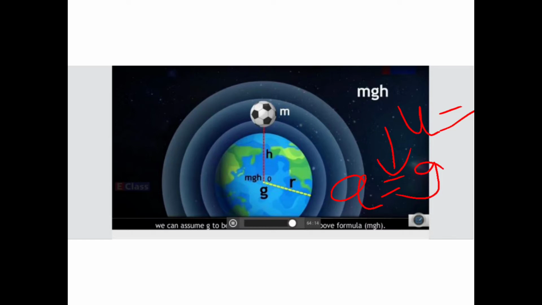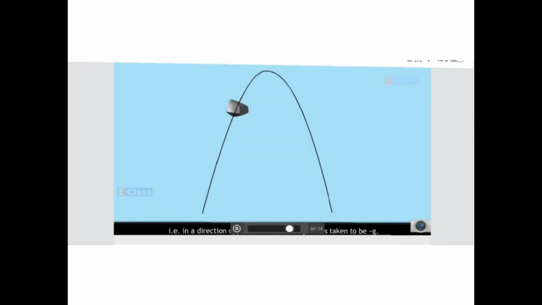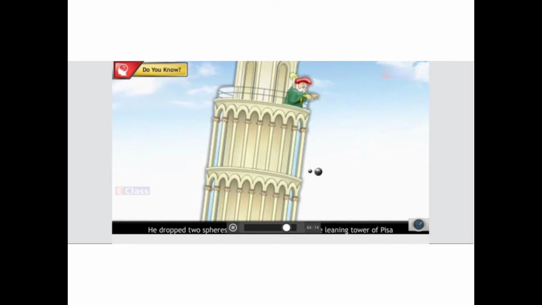Now going further, children, let us discuss some of the sums. Just now we observed the motion of anything falling in the downward direction.